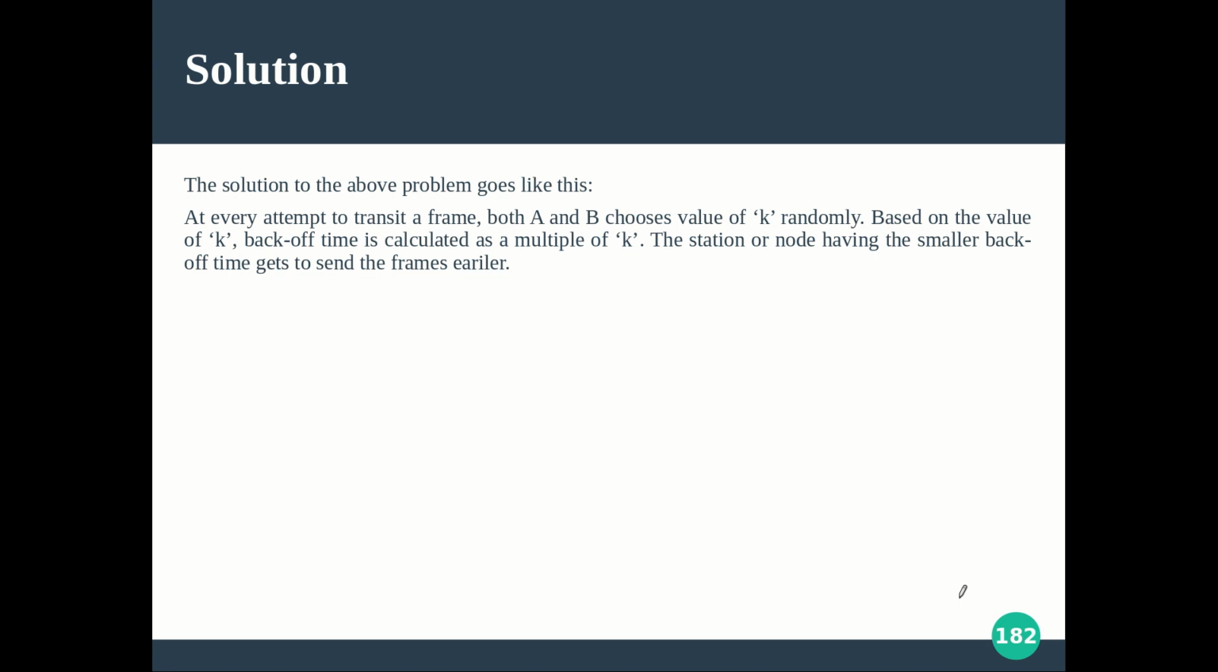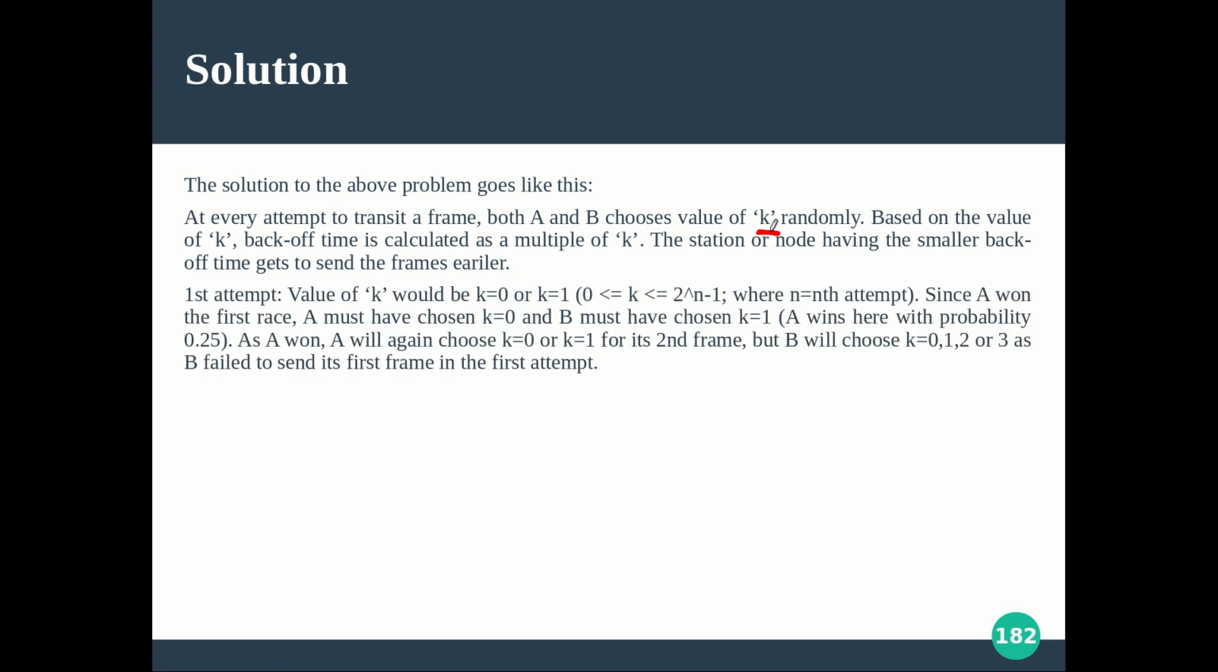At every attempt to transmit a frame, they will choose a random number, say some k, and you know the range, right? And that many times it will back off. So initially k is 0 or 1 for both A and B, because it is 0 to 2 power n minus 1, where n is the attempt; initially it was the first attempt, that is why you are getting a value between 0 and 1. Since A won the first race, we have chosen k equal to 0 and B must have chosen 1. All those things we discussed. So A wins with a probability of 0.25.